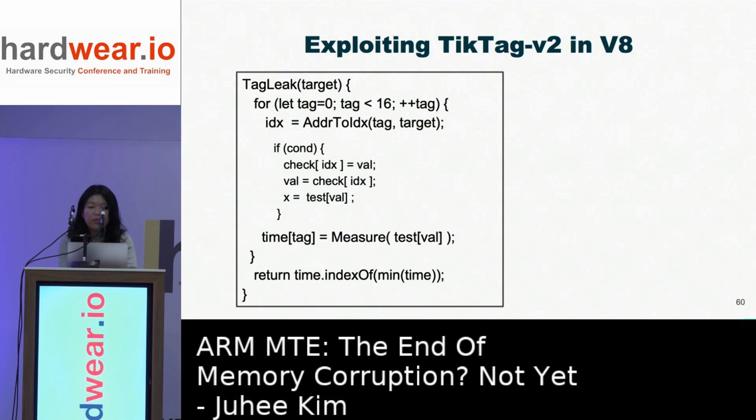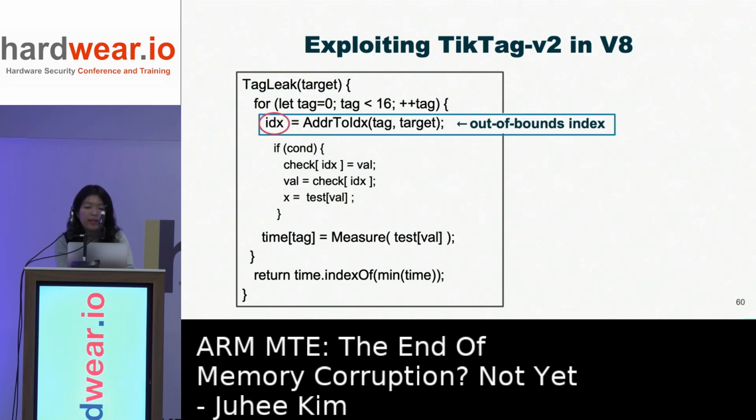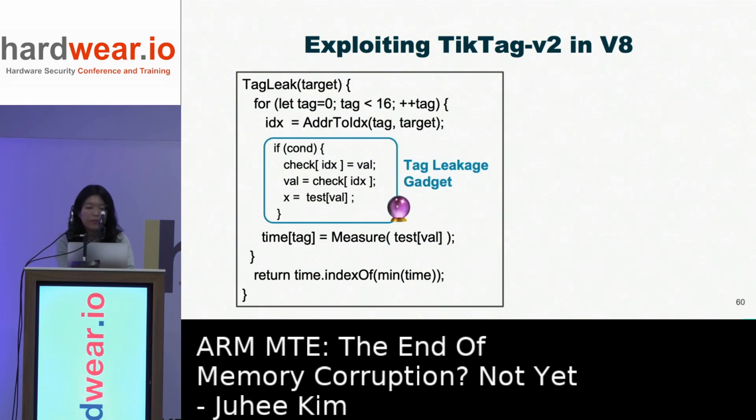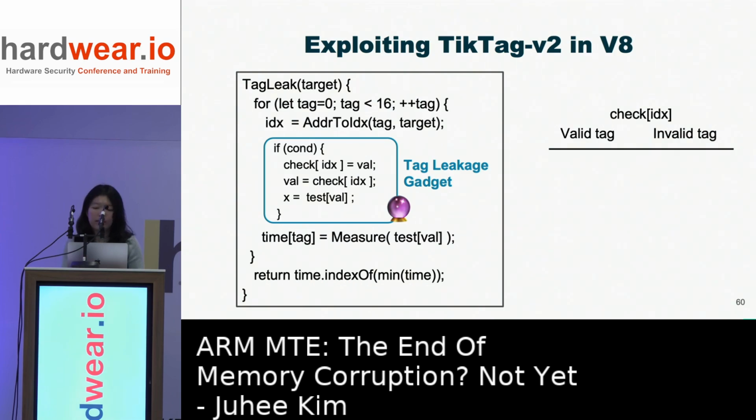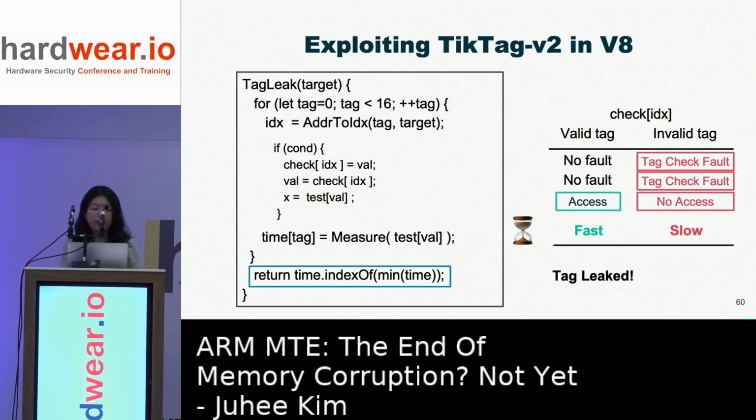To exploit this gadget, the attacker can construct a tag leak function like this that leaks the tag of an arbitrary address. It iterates over all possible tag values from 0 to 15, creates an out-of-bounds index, and then triggers the gadget. Depending on whether the tag is valid or invalid, the test array will be accessed or not. If we measure the access latency, we can leak the correct tag of an arbitrary address.